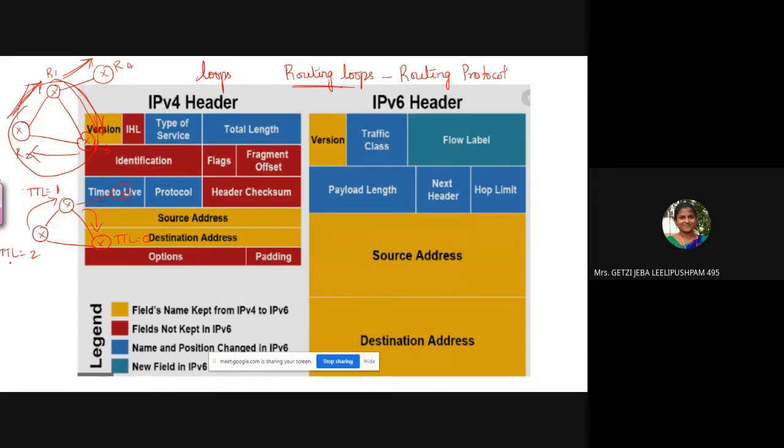In the initial journey of the packet, the time to live field is set to the maximum that the packet has to take. If the destination is not met on its way and TTL is equal to 0, the router will destroy the packet. Why should we use it? In order to avoid routing loops. The very important point is that TTL is decremented by 1 by every router on its journey. As the packet moves from one router to the other, the first thing the router will do is decrement the TTL value by 1. Please have a note of that.